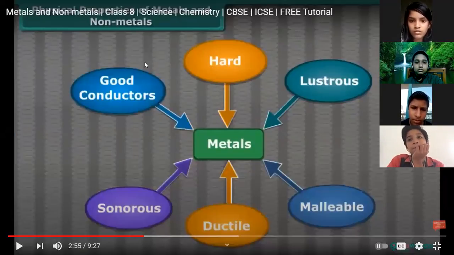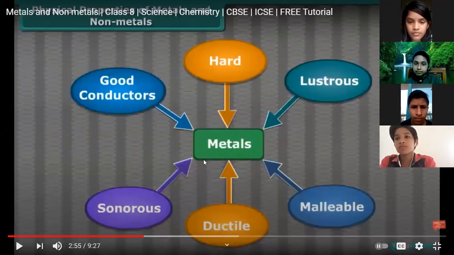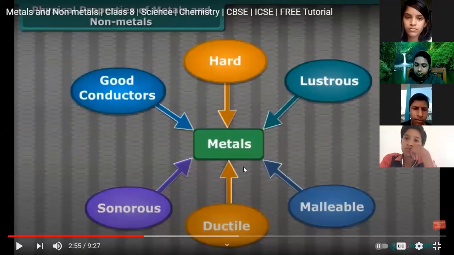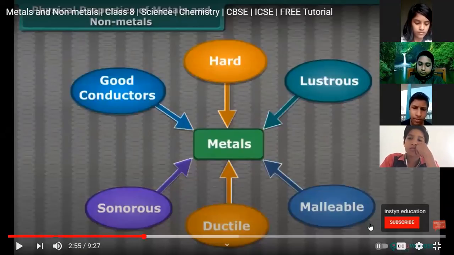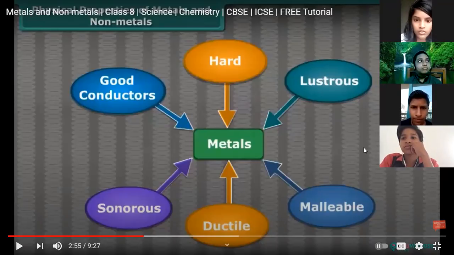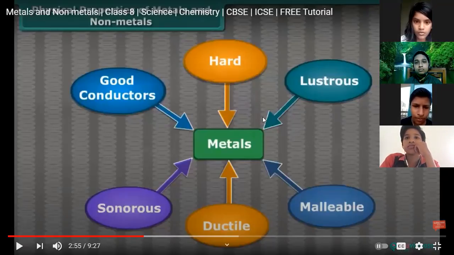Please draw this in your textbook. That is, metal is hard. Write metal at the center, anywhere in your textbook or in your notebook. Please draw the properties of metal: metal, which is hard, lustrous, malleable, ductile, sonorous, and a good conductor. These points are very important. You can write this, or otherwise you can take a screenshot or anything else.